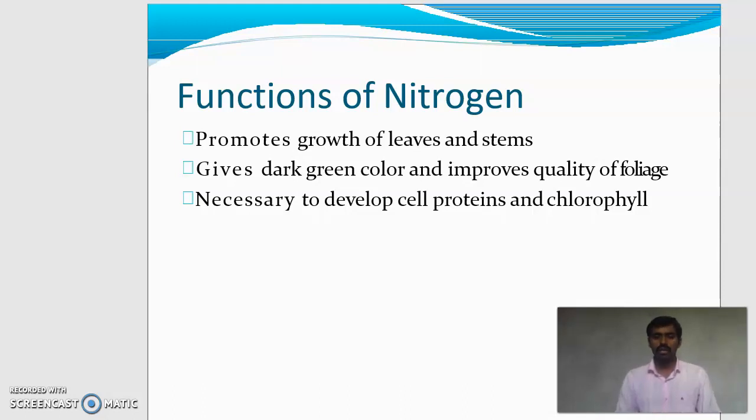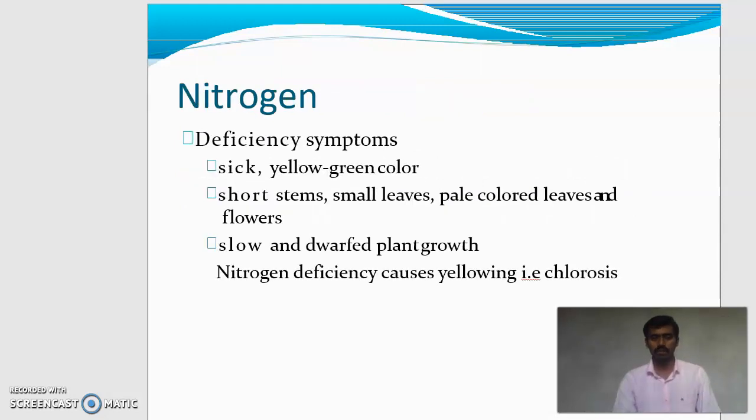What is the role or function of each macronutrient? First, nitrogen. Functions of nitrogen. Nitrogen promotes growth of leaves and stem. It also gives dark green color and improves quality of foliage. Foliage means leaves. Nitrogen also plays an important role in developing cell protein and chlorophyll pigments. These are the functions of nitrogen.